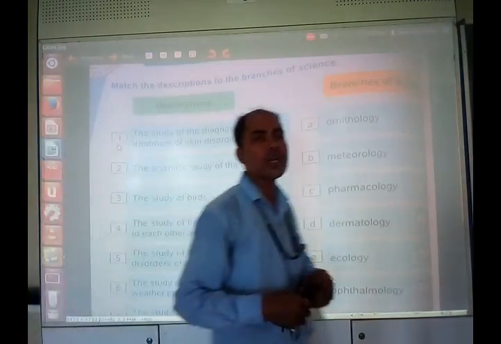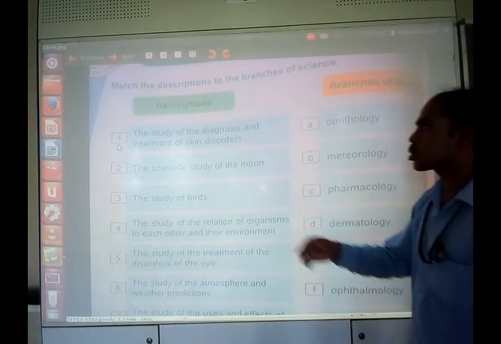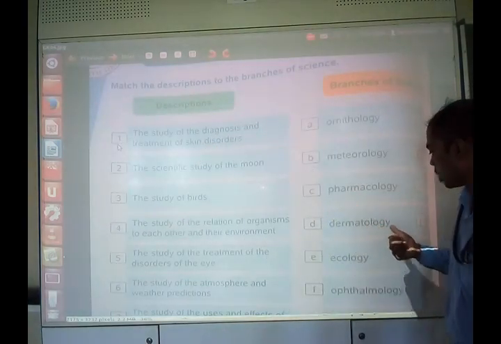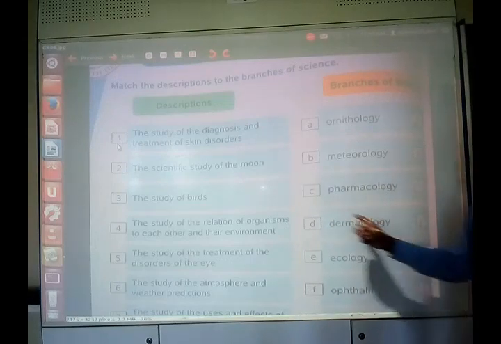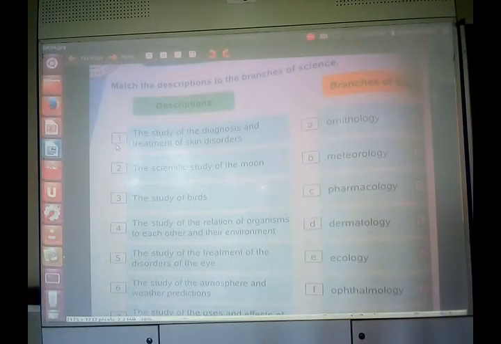If you have a skin disorder or if you have a disease of the skin, you go to dermatology. So study and diagnosis of treatment of skin disorder is called dermatology. It is dermatology that is related with the study of skin and skin diseases. Another question is, the scientific study of the moon. The scientific study of the moon is called selenology.